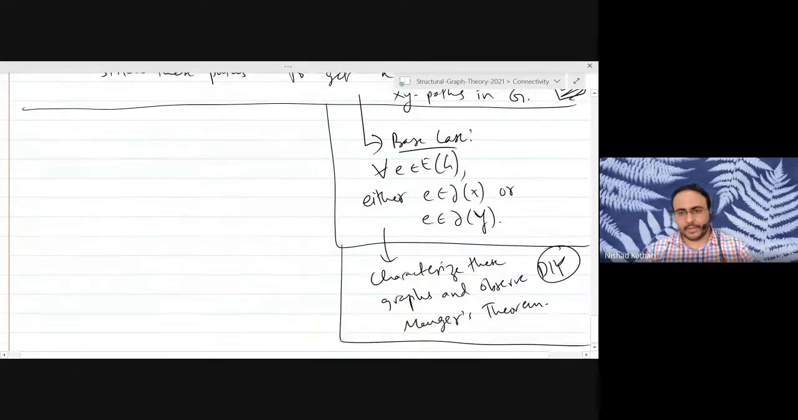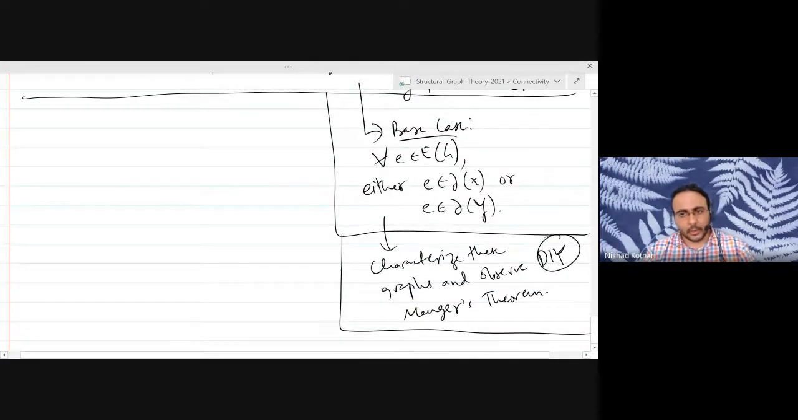Right, so the base case was left to you. You are considering graphs where all edges are incident with either x or with y. And these graphs are very special in structure, and you just observe Menger's theorem to be true on those graphs.